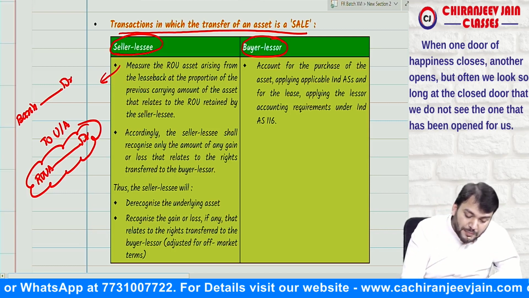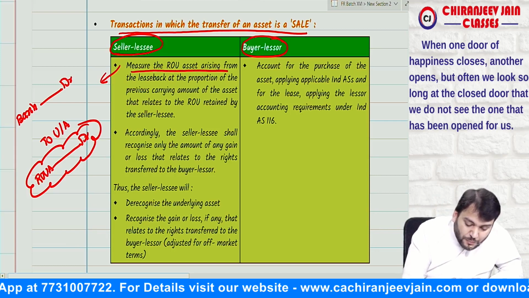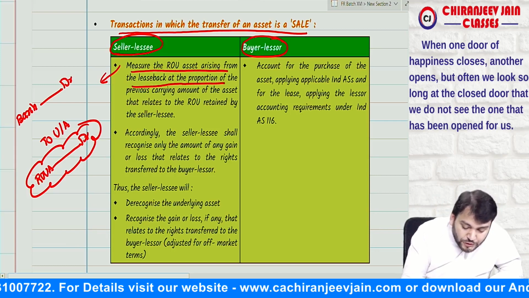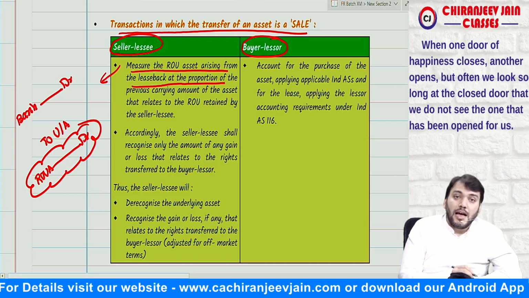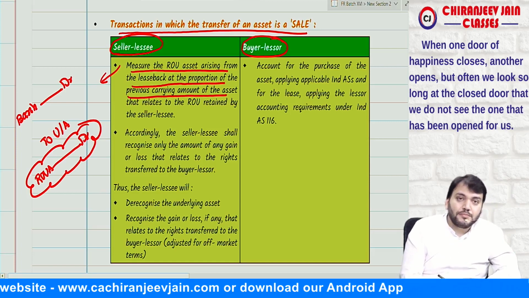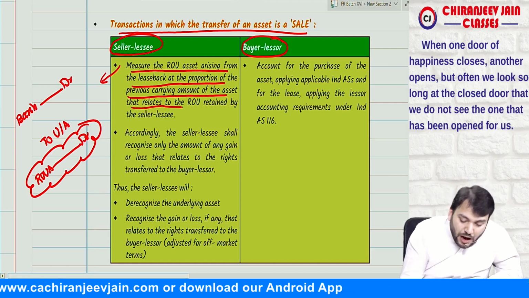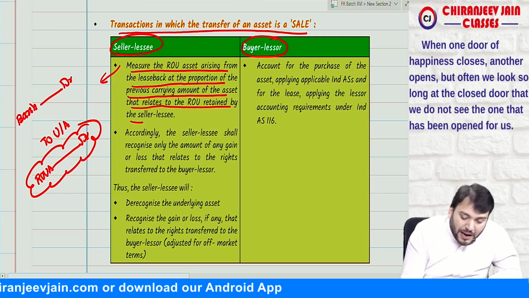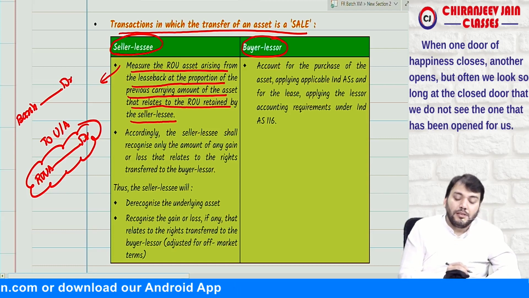What they said: measure the ROU asset arising from leaseback at a proportion of the previous carrying amount of the asset that relates to the right of use retained by the seller or lessee.